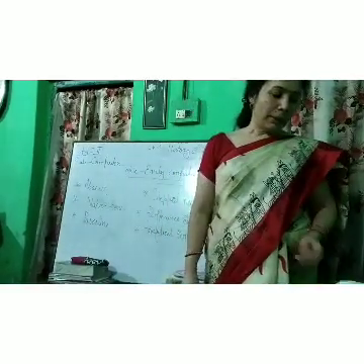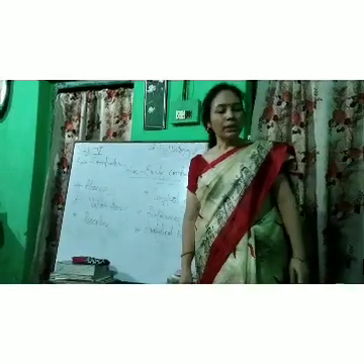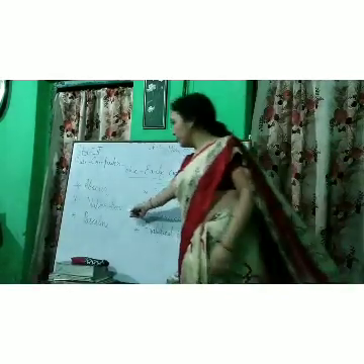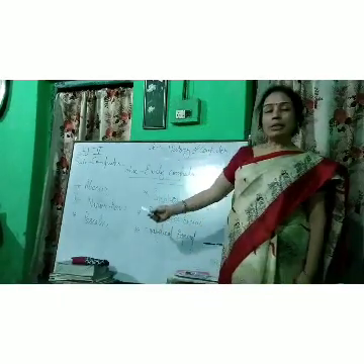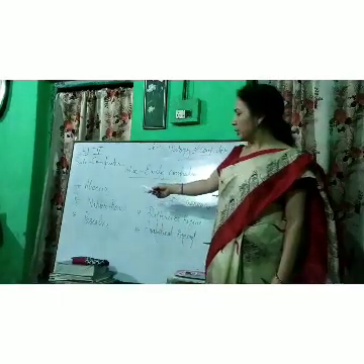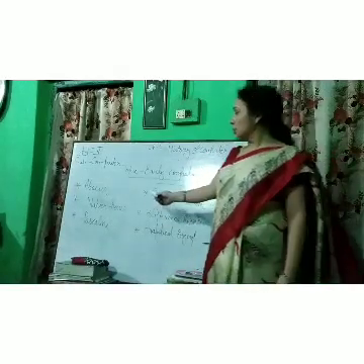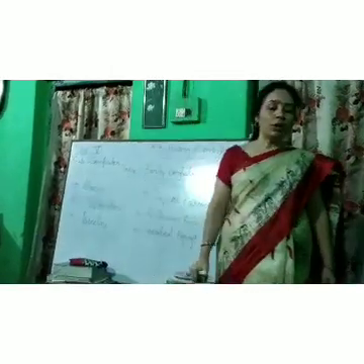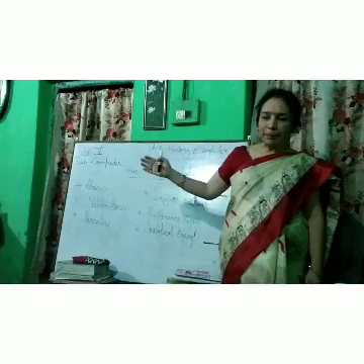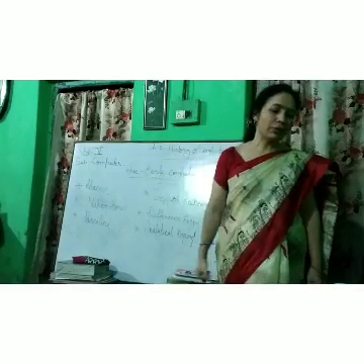Then turn the page. The second device is Napier bones. Its name is given after its inventor, John Napier. John Napier invented this Napier bones device for calculation.